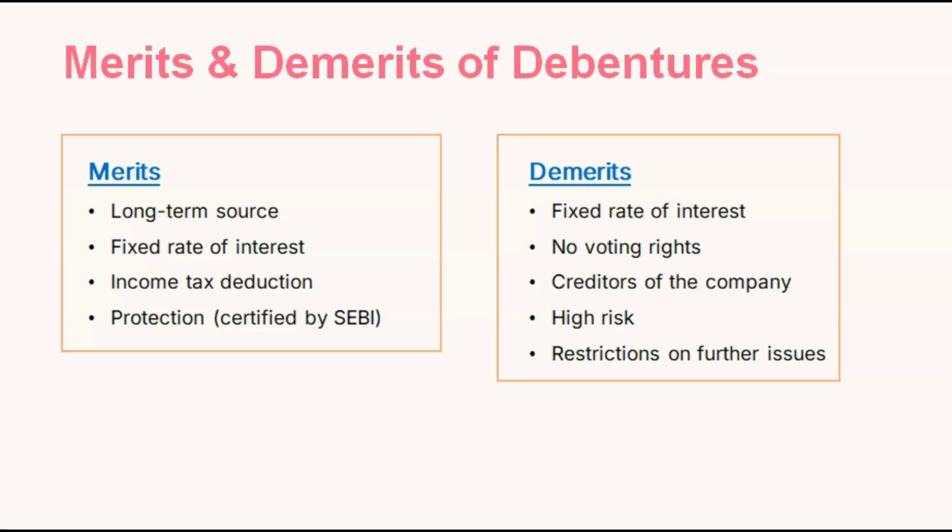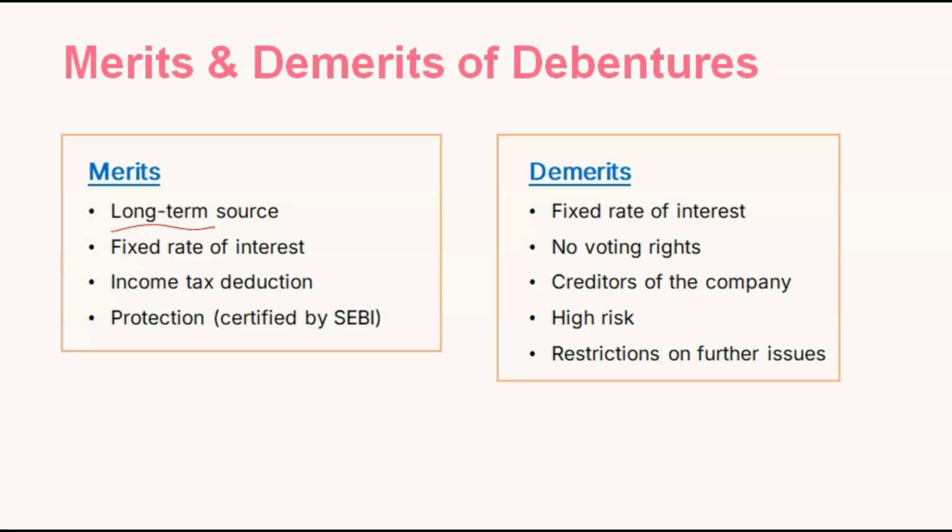So we have merits. Long-term source means it has a long maturity period. From the company's perspective, it is a long-term source, as we are learning about long-term sources of finance. Once debentures are issued by the company, that amount is circulated in the market, means they can purchase the debentures. So the company gets money through it, and the company has to pay interest, but that principal amount the company will keep with themselves and can use for a long duration of time.